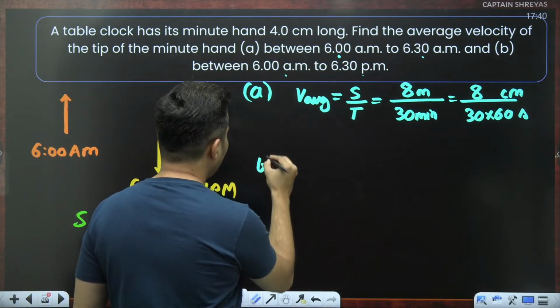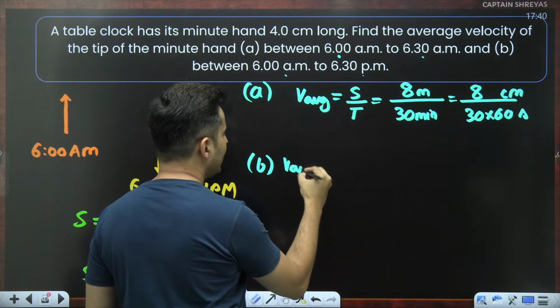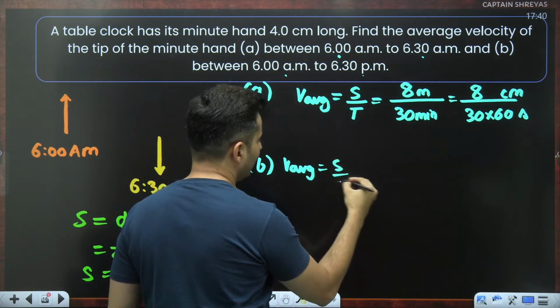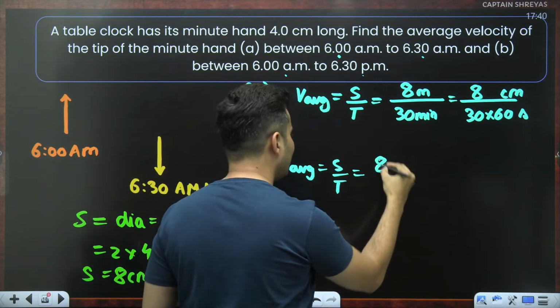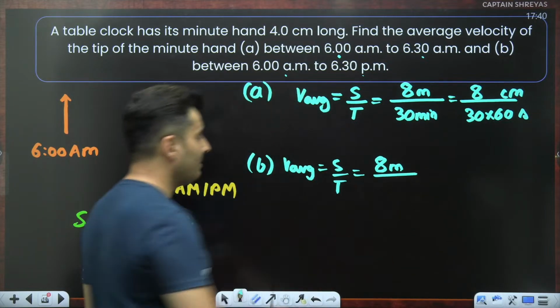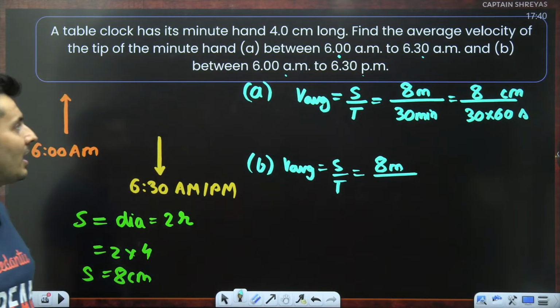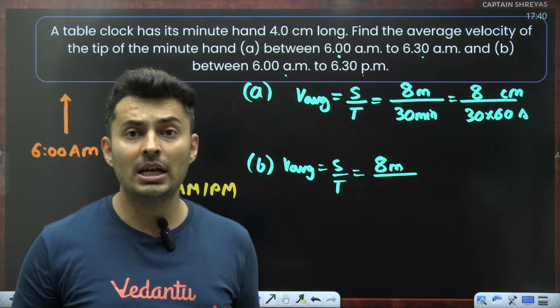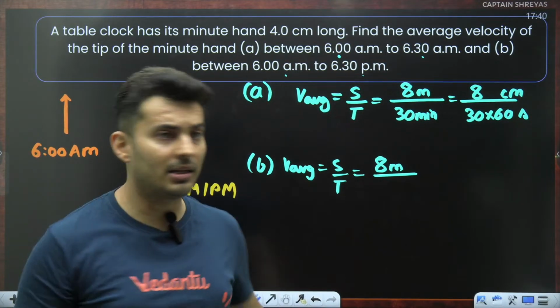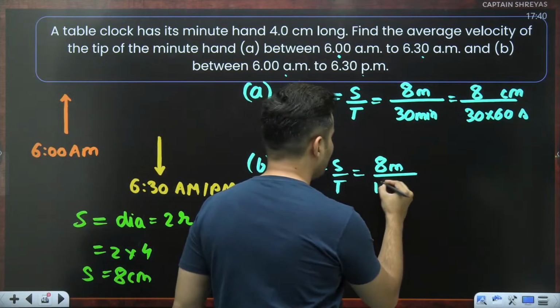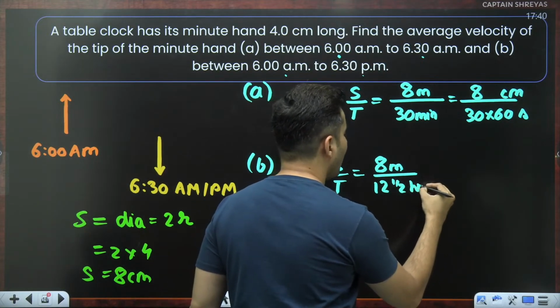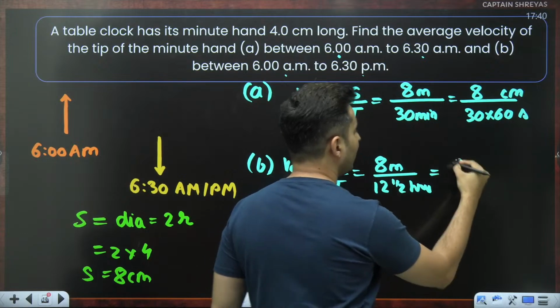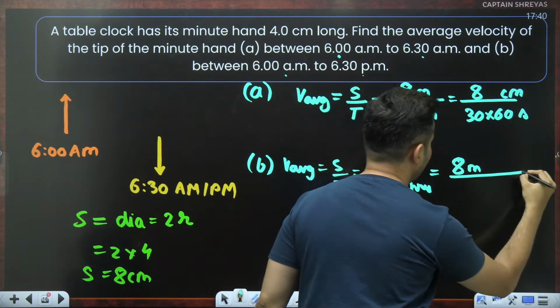Similarly, for the B part, when I calculate the average velocity to be displacement by time, displacement is still 8 centimeters. But the time, guys, it's not so simple. Be careful. From 6 to 6:30, it's 12 and a half hours. So you need to convert it into seconds.